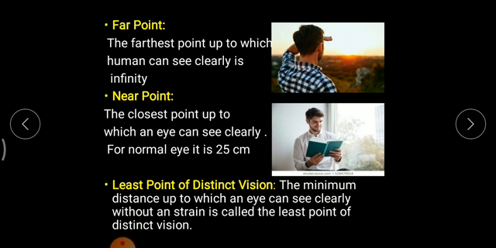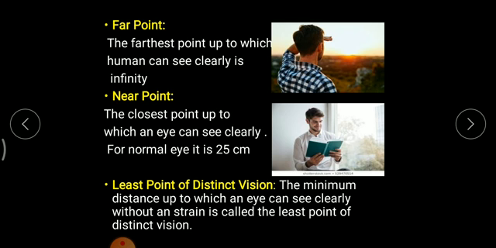Since the person is able to see the image of a celestial body like the sun clearly, which means he is not seeing the image of the sun blurred. If the person is seeing the image of a far object blurred, he is suffering from a defect, which means he cannot see far objects clearly. So in short, if a person is able to see far objects clearly without any blur in his or her eyes, his or her far point vision is absolutely fine. The far point of vision of a normal human being is infinite.